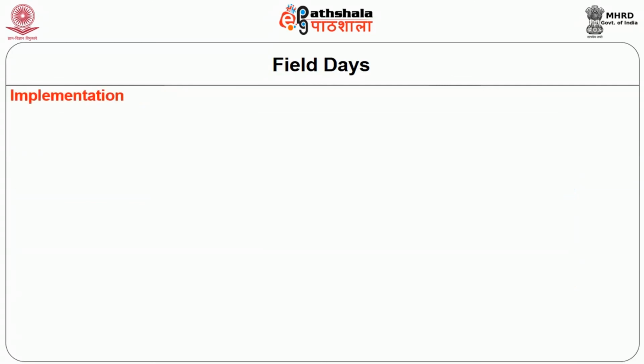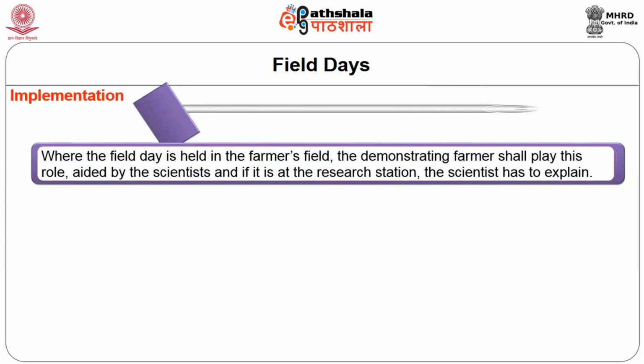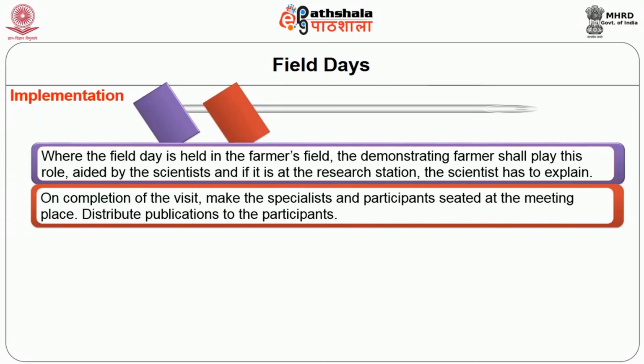Coming to the implementation part of field days: assemble the participants and welcome them on arrival. Give a short introduction about the purpose of the field day and how the group shall move. Where the field day is to be held in the farmer's field, the demonstrating farmer shall play his role aided by the scientist, and if it is at the research station, the scientist has to explain. On completion of the visit, make the specialists and participants seated at the meeting place. Distribute publications to the participants.